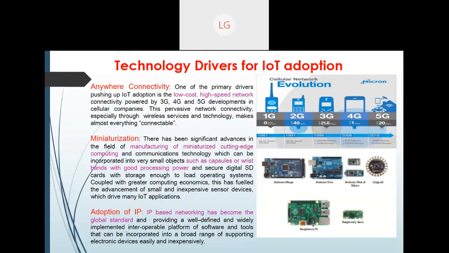So adoption of IP, that is IP-based networking, which is a global standard, has come up, along with unique IDs. Unique identification is possible due to this protocol only, and this is also very inexpensive, and that is the reason IoT is so famous.